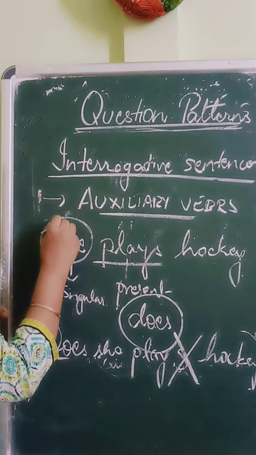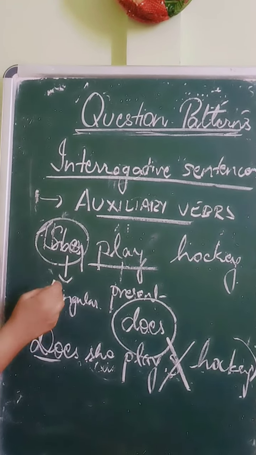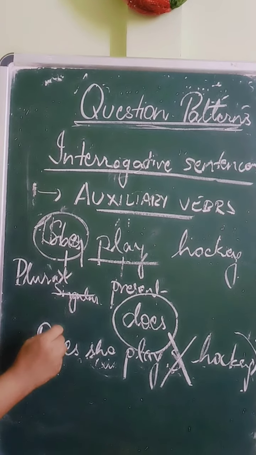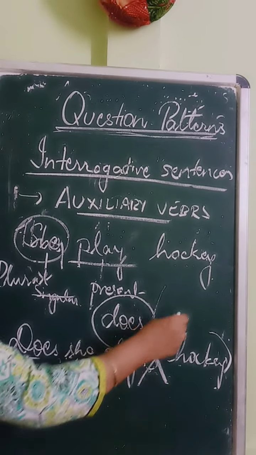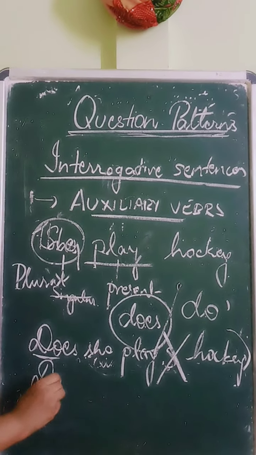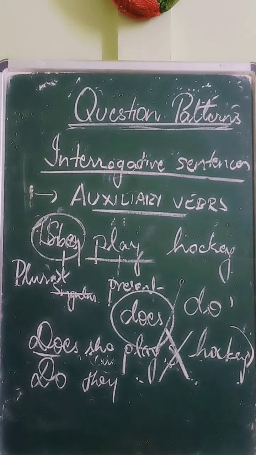And if we get the question like this, they play hockey. They hua lage lage etu ki hol? Plural hoi gol. It will be plural. Okay. Third person plural. Present ase. So does no hoi tat ki hobo? Do hoi jabo. So what will be the question for this one? Do they play hockey?